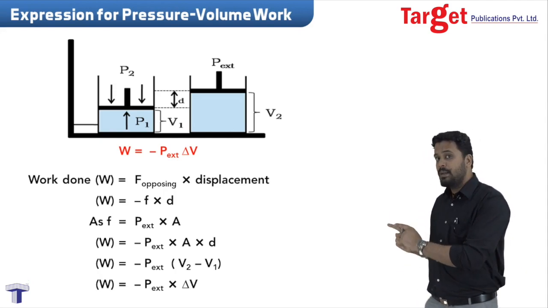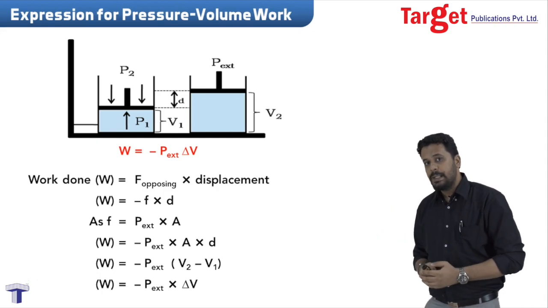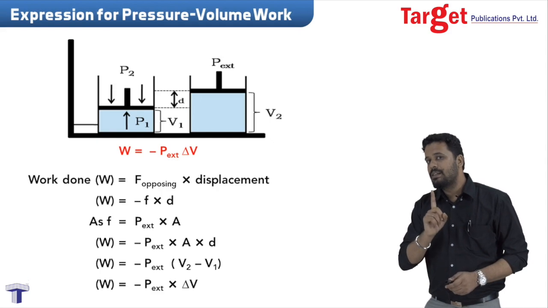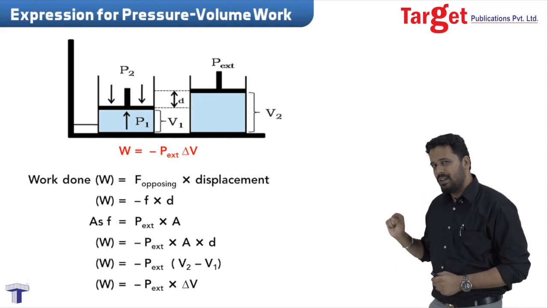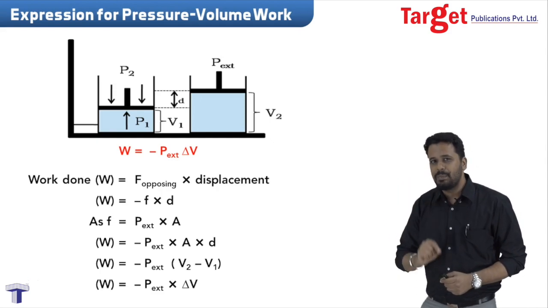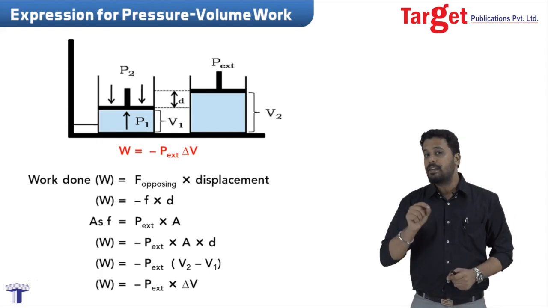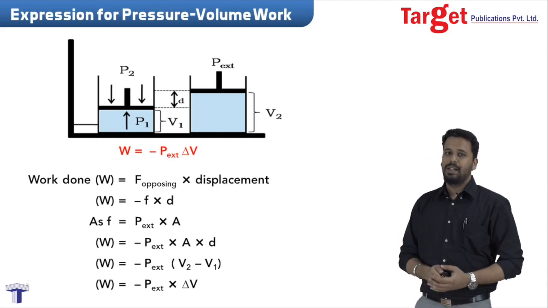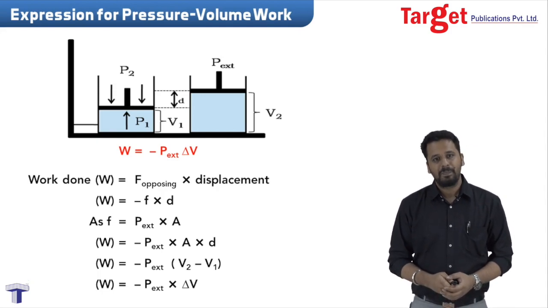It is isothermal because the temperature has not changed. It is irreversible because it has been done in one single step. If it was done in very, very small steps, infinite number of steps, it would have been reversible process, but this one was irreversible. So this is how we derive the expression for work done.